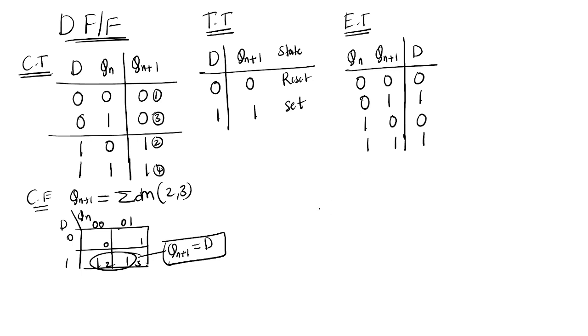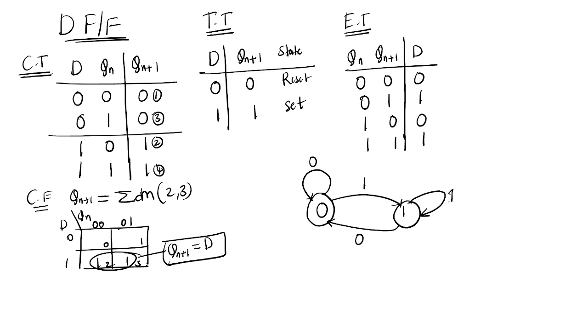And coming to the state diagram. From the excitation table, you need to draw the state diagram. Present state, you are at 0. What is the next state? Same state, no? Input is 0. You are at 0, it will come to the next state, that is 1. Input is 1. You are at 1, what is the next state? It will come to 0. The input is 0. You are at 1, it will stay in the same state, input is 1. This is the state diagram.